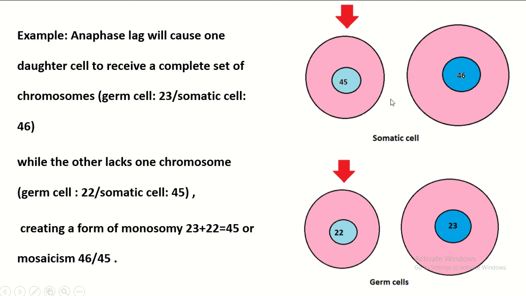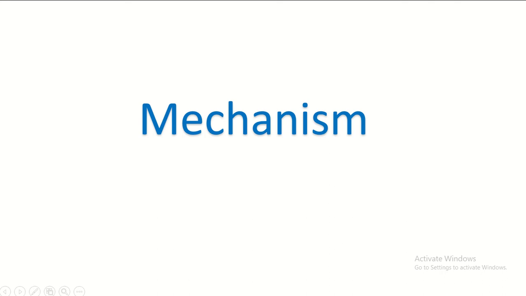Due to anaphase lag, one cell receives the complete set of chromosomes. In somatic cells, one cell receives 46 chromosomes, but another cell, due to anaphase lag, contains 45 chromosomes. In germ cells, one cell receives 23 chromosomes, another cell receives 22 chromosomes.